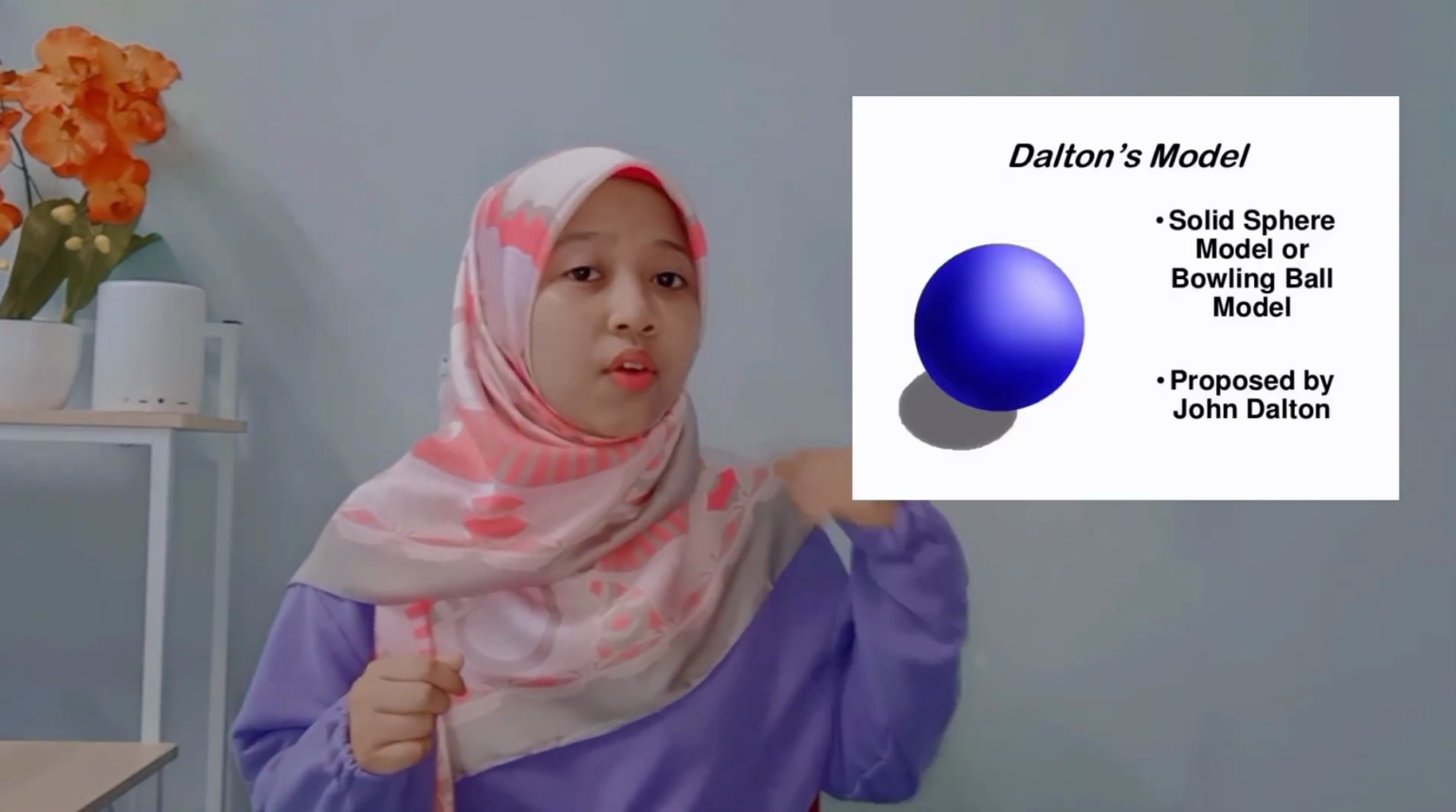So, after the early idea of the atom, there were 5 persons who developed the idea into their own theory. The first one that we're going to look at is John Dalton. John Dalton started in 1803 with his solid sphere model. As you can see, it is a round solid model.